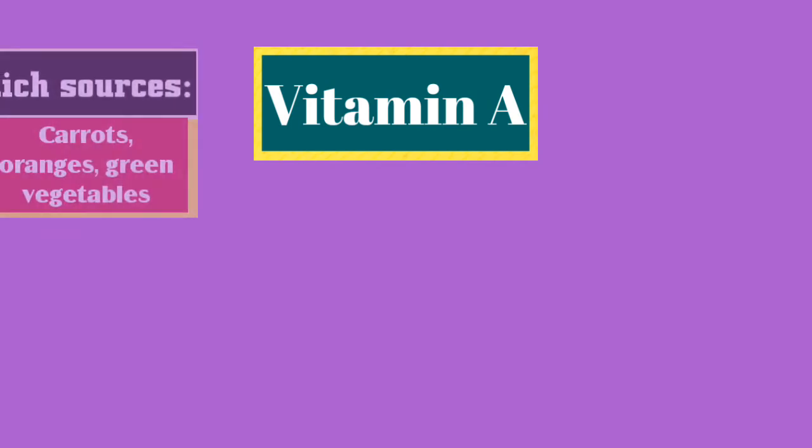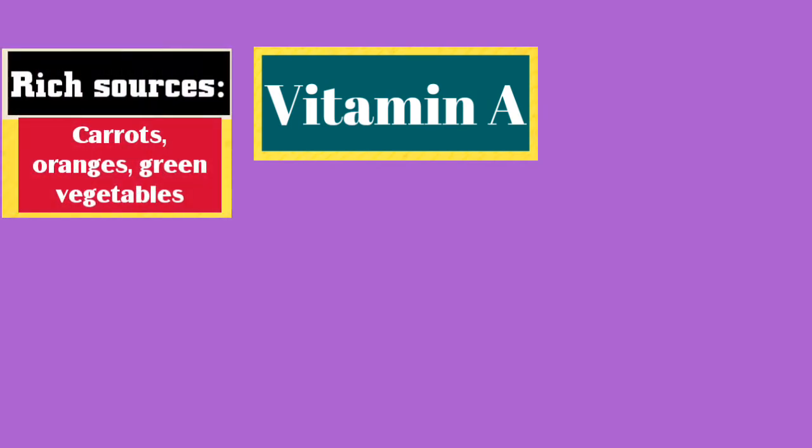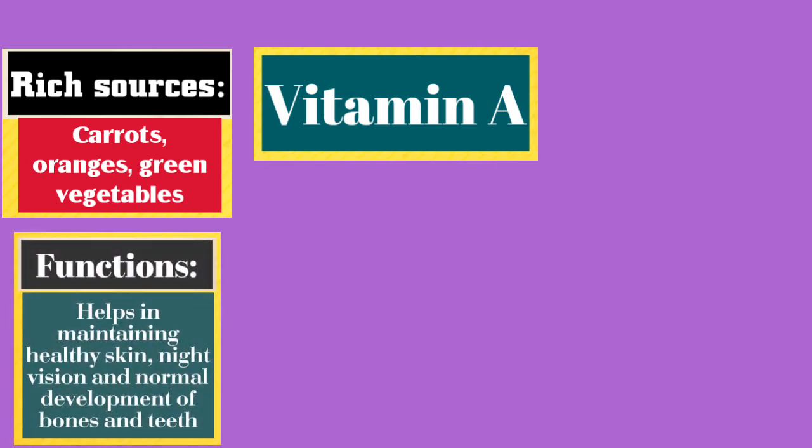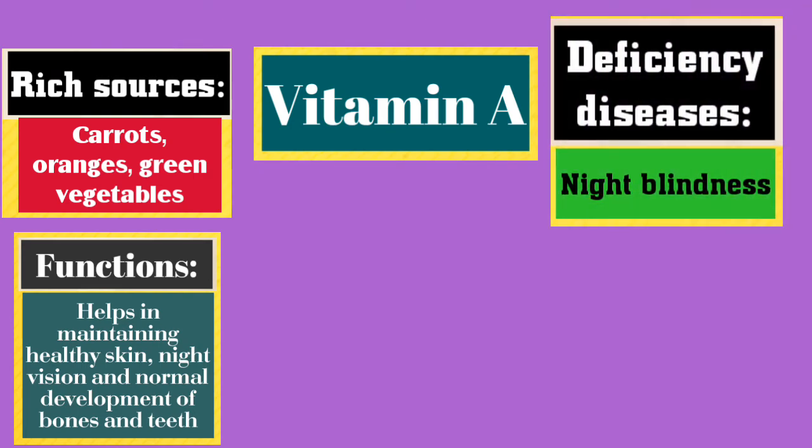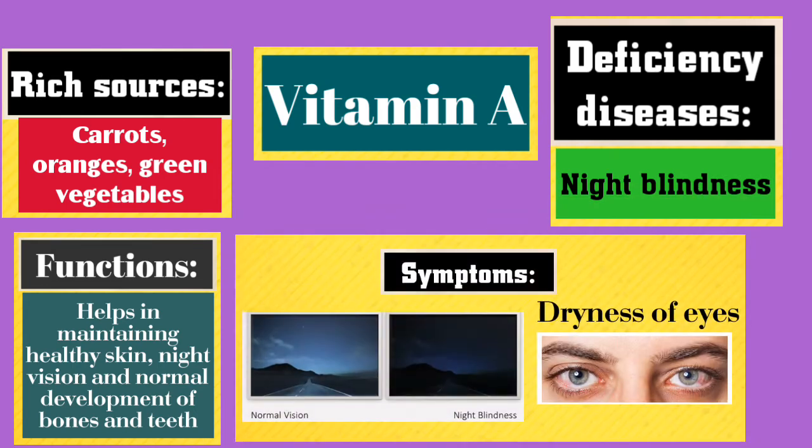Now we move on to fat soluble vitamins. Vitamin A. The rich sources of vitamin A are carrots, oranges, green vegetables, and their functions are helps in maintaining healthy skin, night vision, and normal development of bones and teeth. Night blindness is the deficiency disease. Their symptoms are impaired vision in dim light and dryness of eyes.